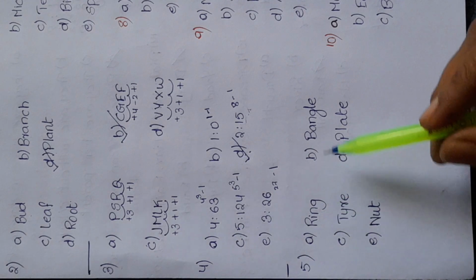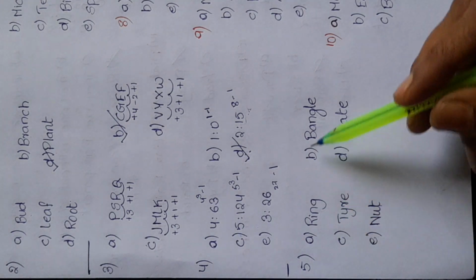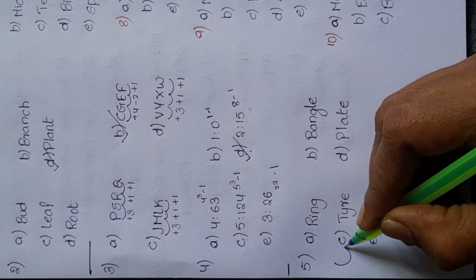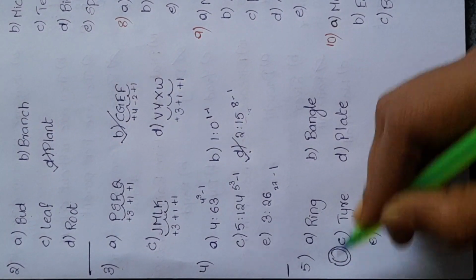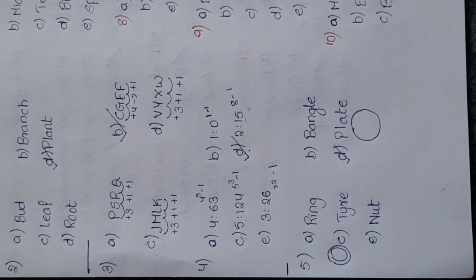Fifth question is ring, bangle, tire, plate and nut. All these are in the form of rings. That is, they have a hole in the middle except the plate. Plate doesn't have a hole in the middle. So the odd one is plate.